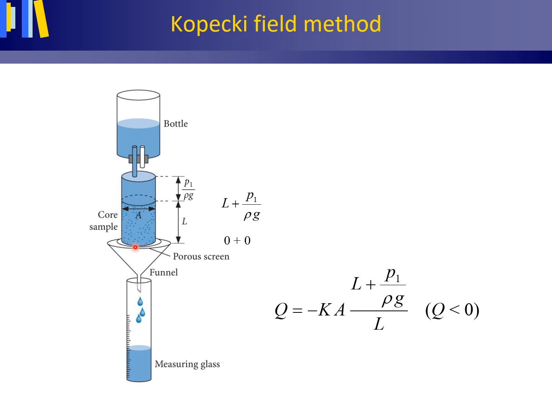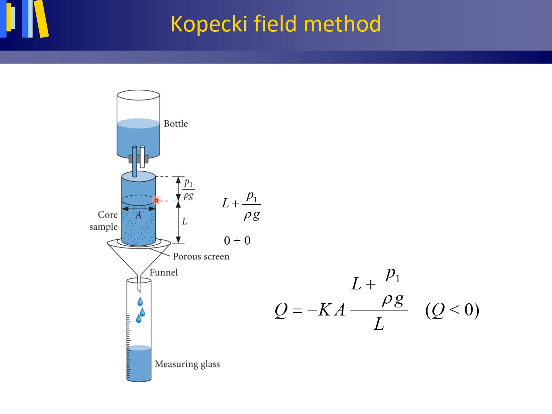On the water receiving upper side, the hydraulic head equals an elevation head of L plus a pressure head of P1 divided by rho g, both L and P1 divided by rho g being positive numbers. The difference in hydraulic head thus equals 0 minus, in between brackets, L plus P1 divided by rho g, close the bracket.